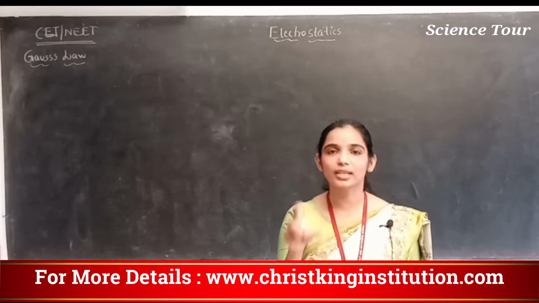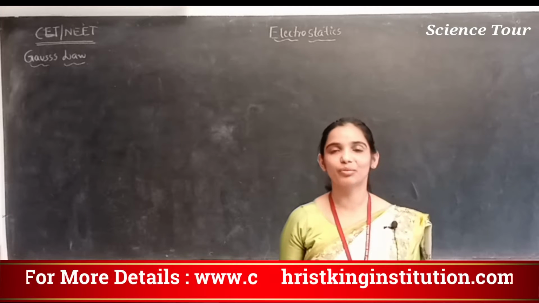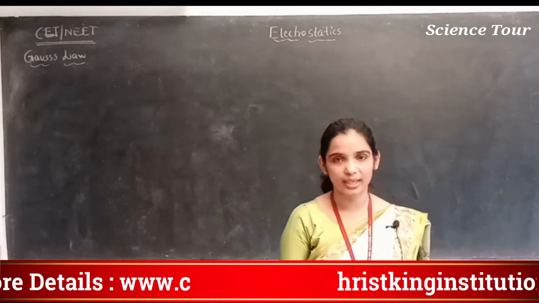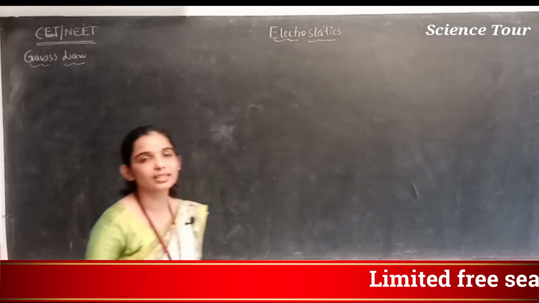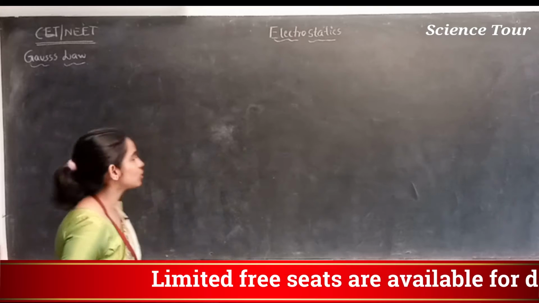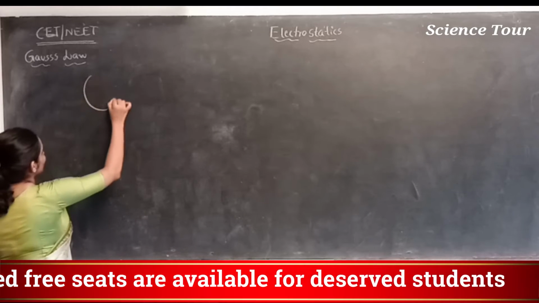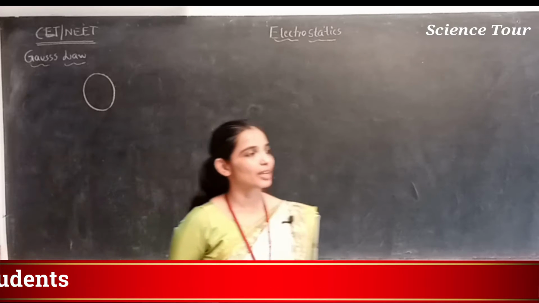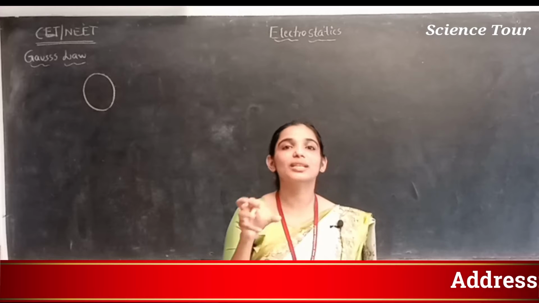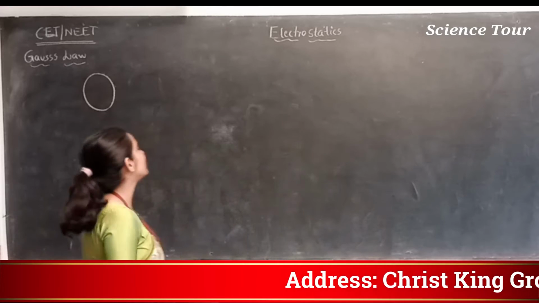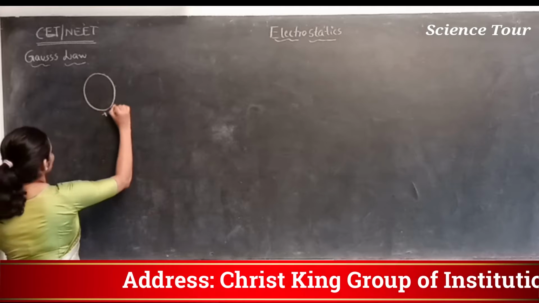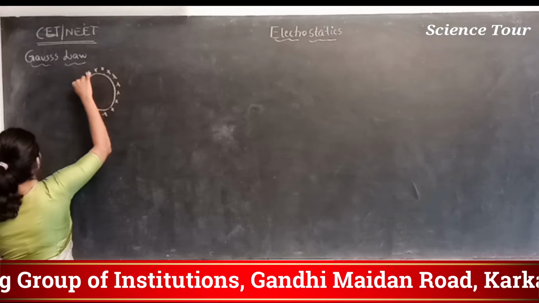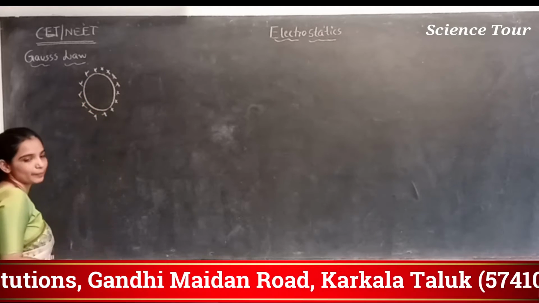A hollow conducting sphere is charged. What is the electric field intensity inside the sphere, on the surface of the sphere and outside the sphere? For that we should consider a hollow sphere, which is a conducting material and is charged. There will be a continuous distribution of charge on the surface of this conductor.